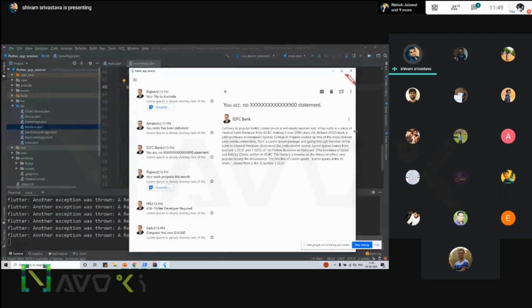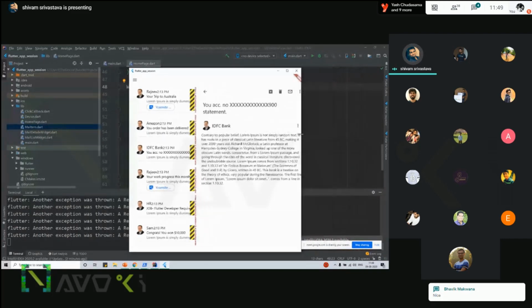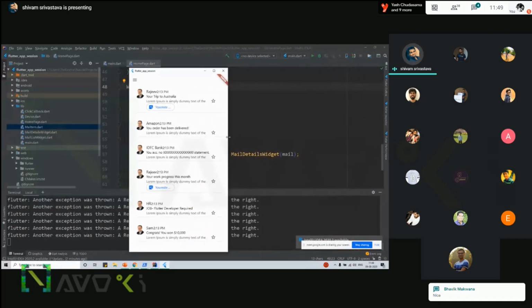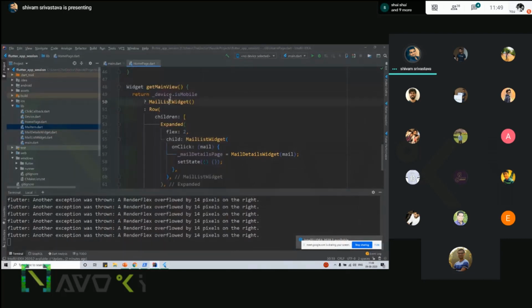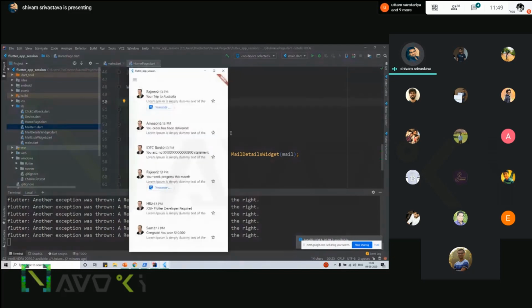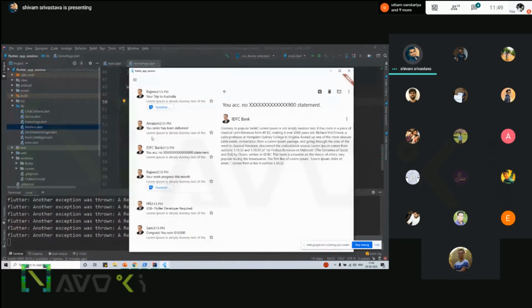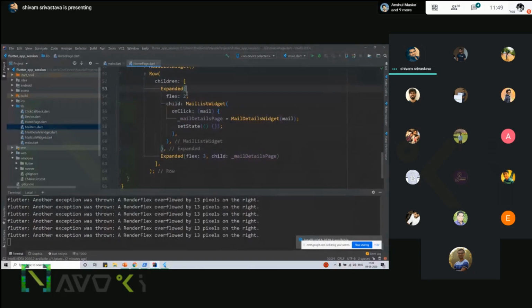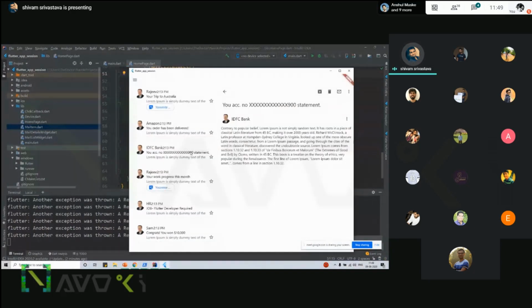Currently it is no, because the height is less than the width. If the width is less than the height, it goes into the simple list view. Again, if we expand, it's not mobile, so the other part executes in the row. Again, you can put a constraint using a container also, or using expanded also. So this is one of the ways to work on it.